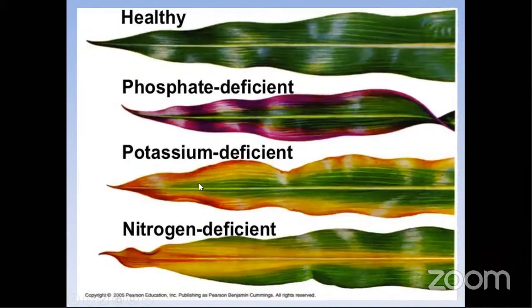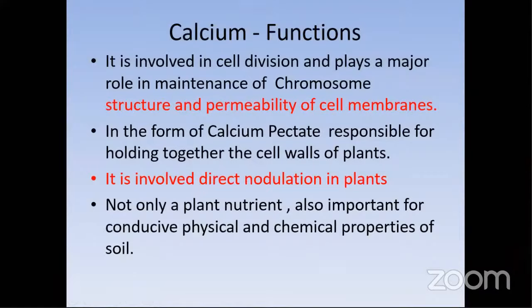Okay, next. Coming to another secondary nutrient, that is calcium. Mostly, we know that calcium is involved in cell division and plays a major role in the maintenance of chromosomes, and also in the structure and permeability of the cell membrane. In the form of calcium pectate, it is responsible for holding the cell walls of the plants. Calcium pectate is one of the components which helps to hold together all the cell walls in the plant. It is involved in nodulation in the plant.